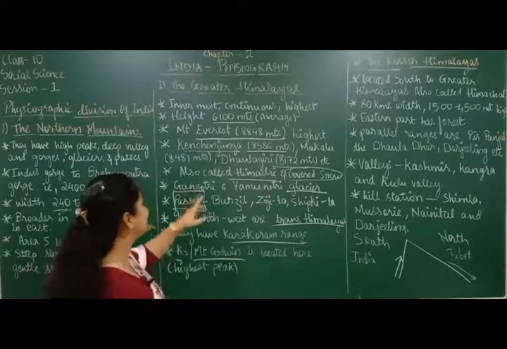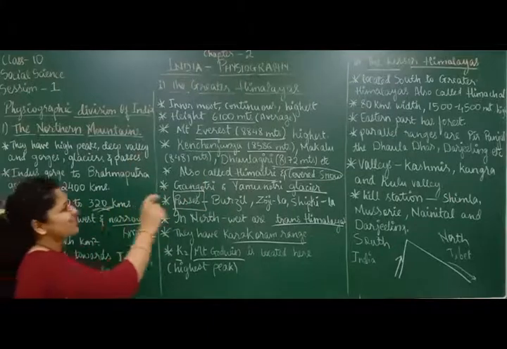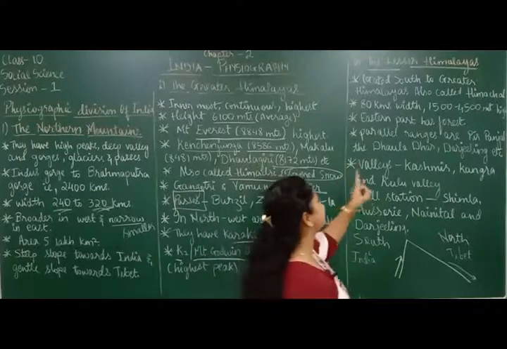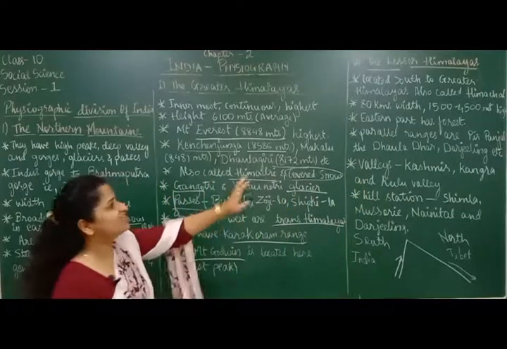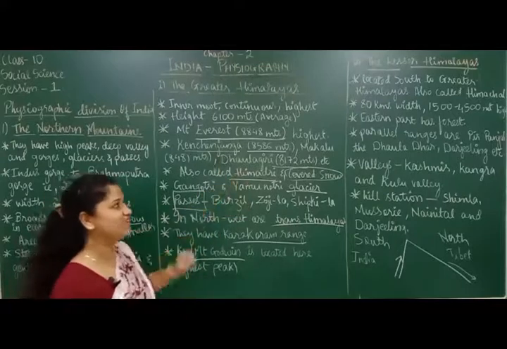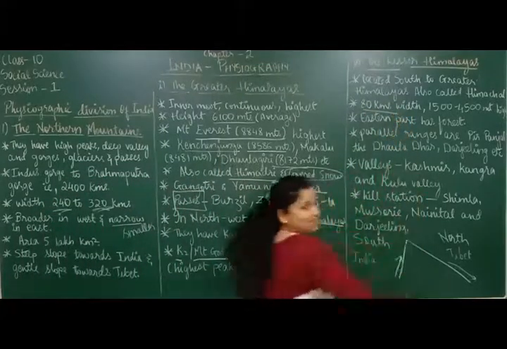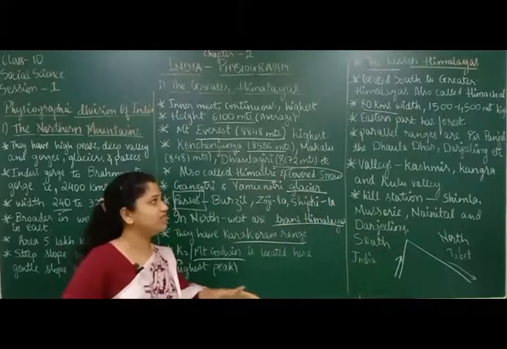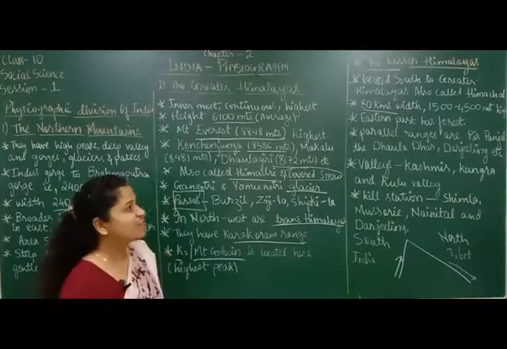As I told you, they are also called Himachal, whereas the Greater Himalayas are called Himadri. And the Lesser Himalayas are called Himachal. What is the extent of the Lesser Himalayas? The width is 80 kilometers on average.